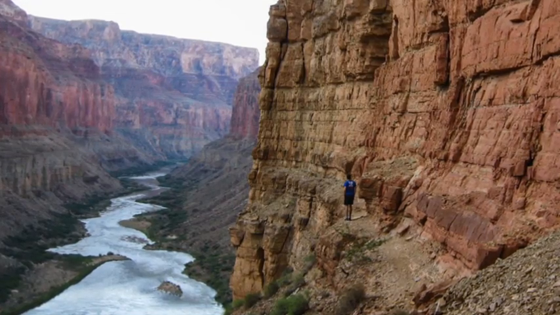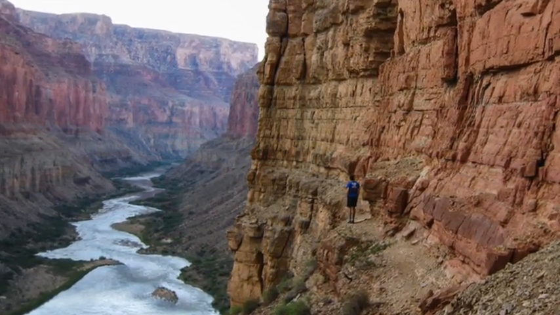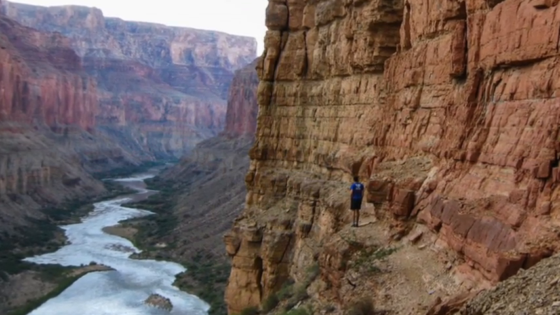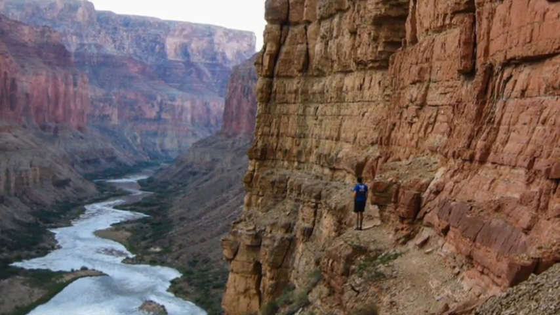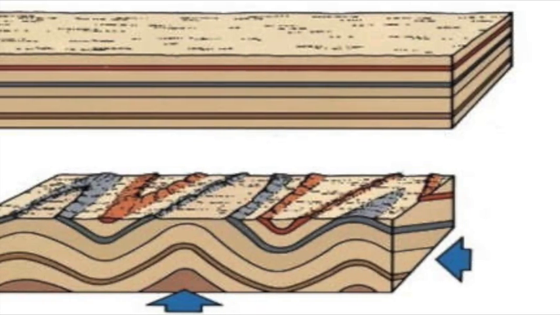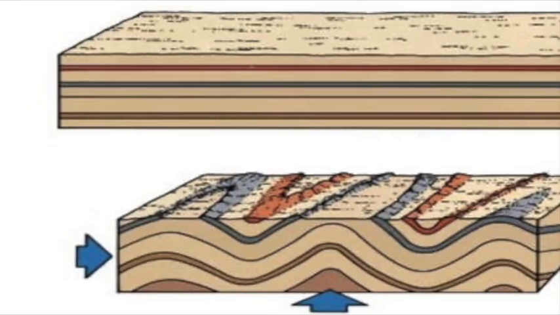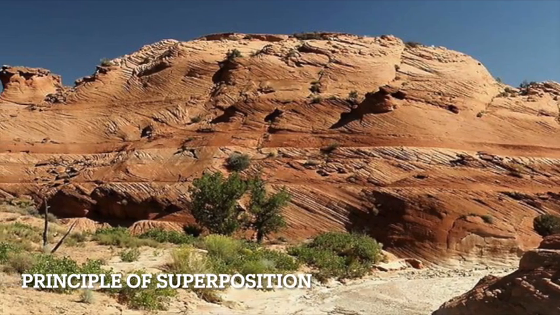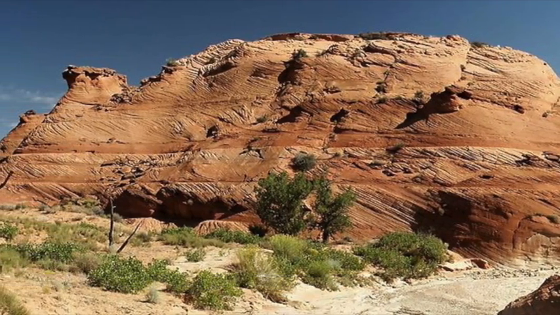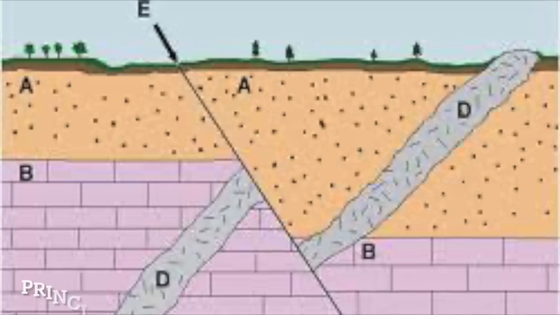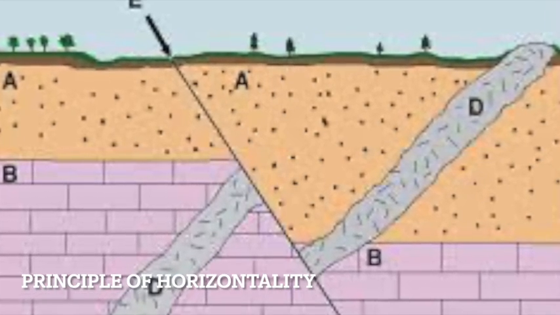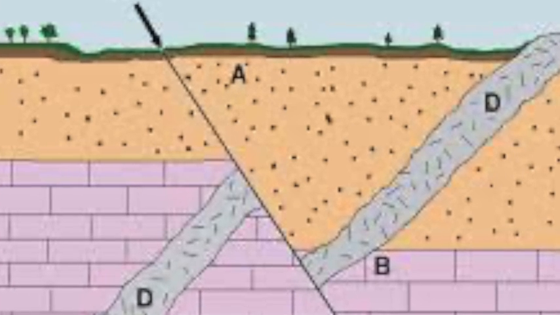The 3 principles of geologic time include the principle of superposition, the principle of horizontality, and the principle of original lateral continuity. These 3 principles were created to show how the position of a rock layer could be used to determine relative age. The principle of superposition states the bottom layer of rock was deposited first, so it must be the oldest. The principle of horizontality says that all rock layers were originally deposited in a horizontal layer.